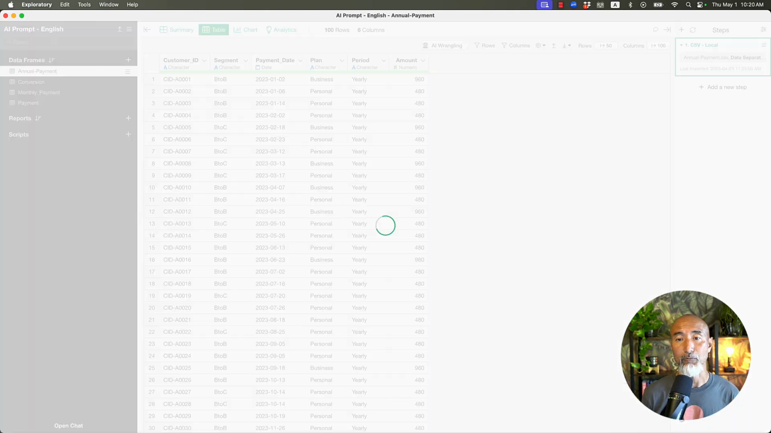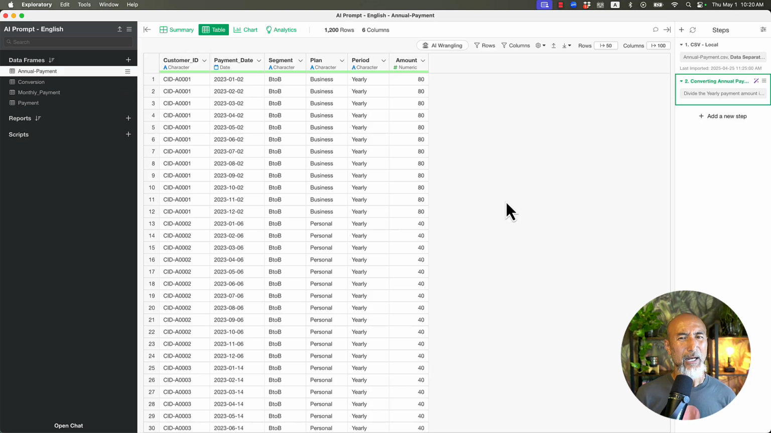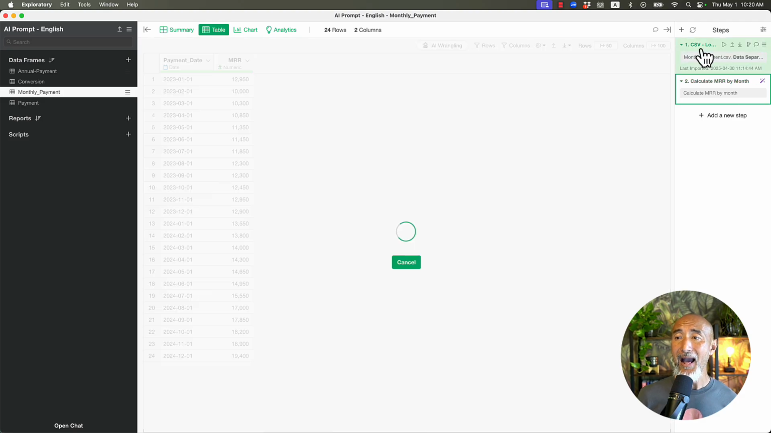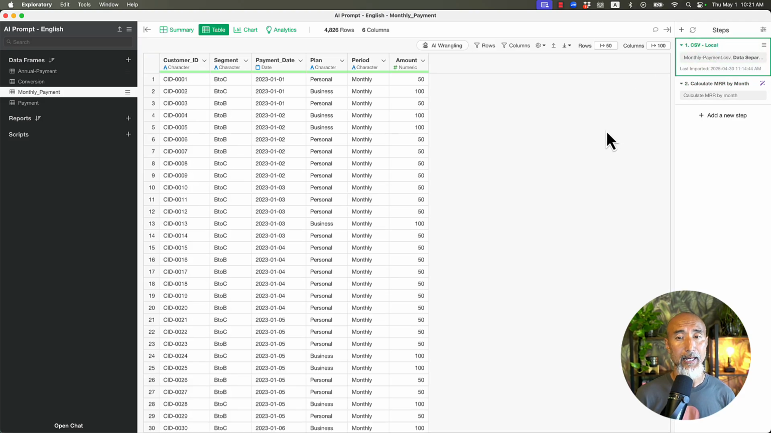So I'm going to click on the run button to calculate the yearly customers' payment into monthly payment. Okay, so I have the monthly payment data here, but I've already calculated MRR. So if I go back to the first step, I still have payment level information. I'd like to combine this monthly payment information and annual payment information.